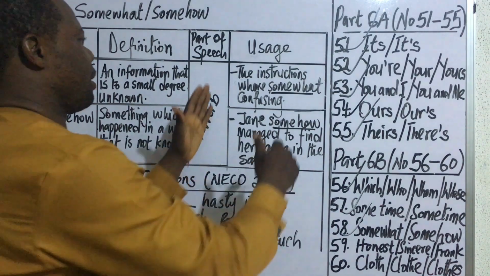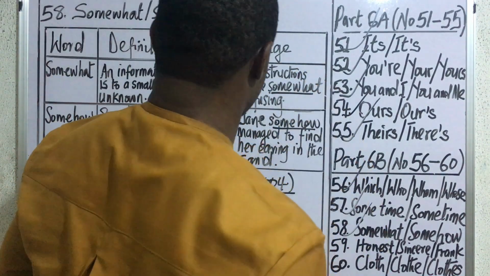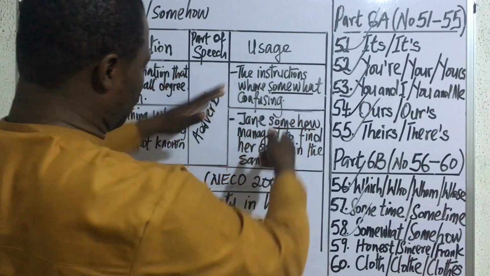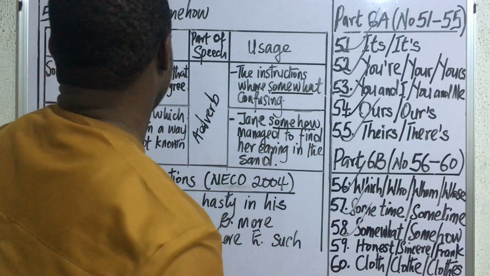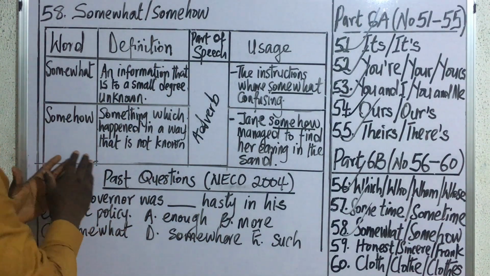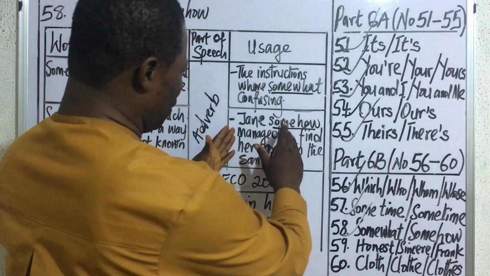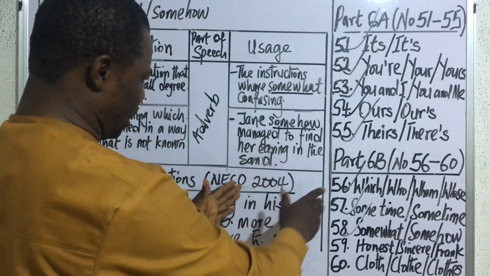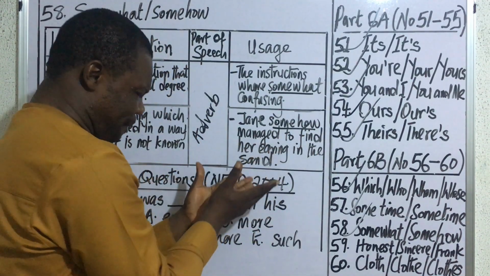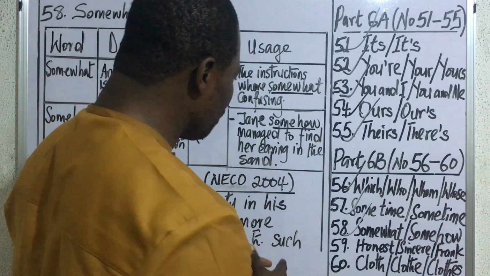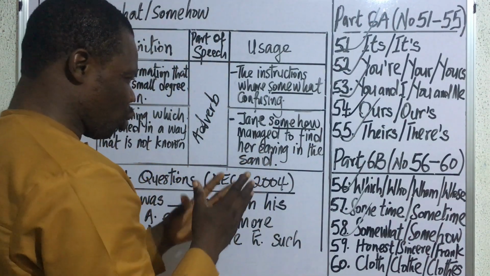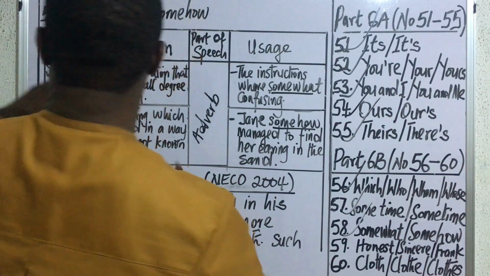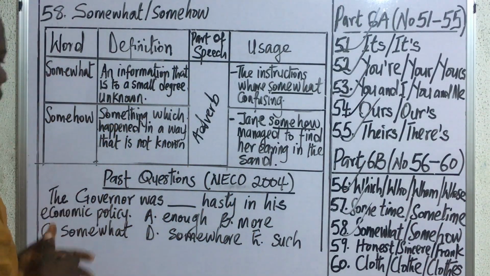Now let's look at their usage in expressions. The first one says, the instructions were somewhat confusing. Then when you go to the second one, you have, Jane somehow managed to find her earring in the sand. So this one has to do with an event that happened in a way that is not clear or that is not known. So that's the difference between somewhat and somehow.